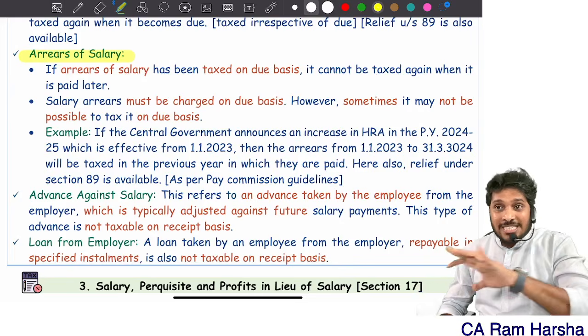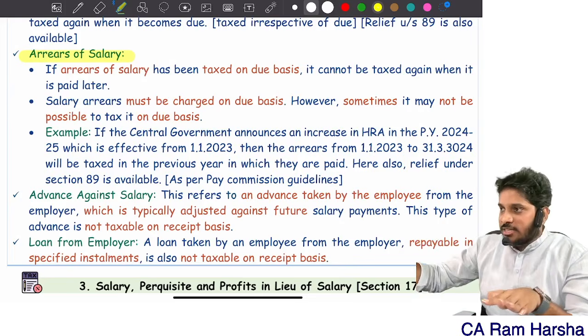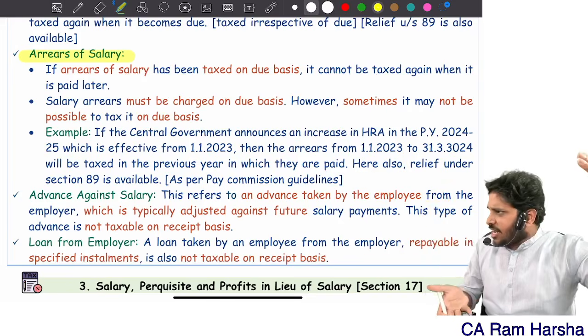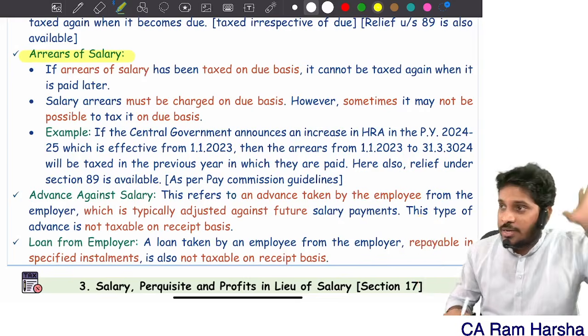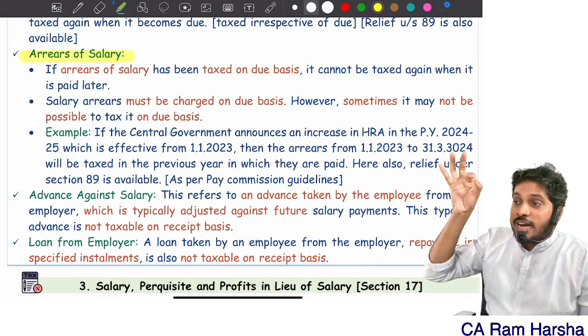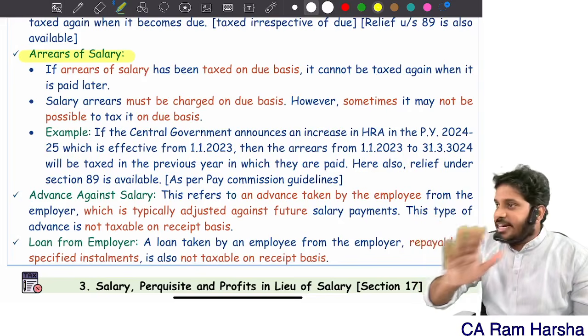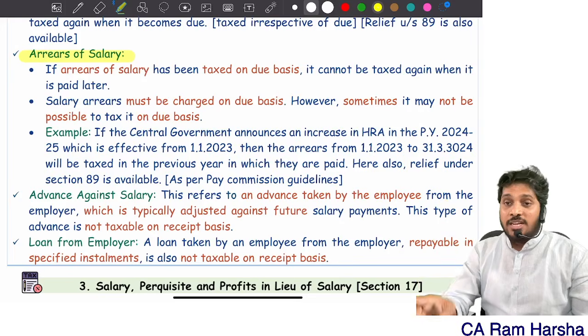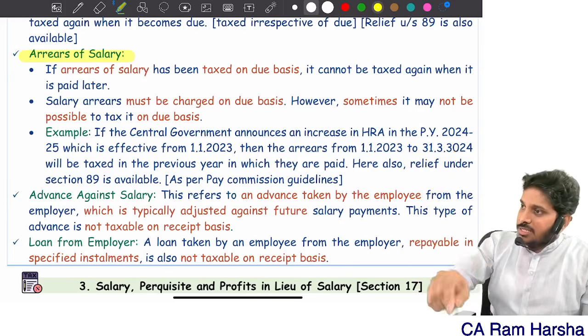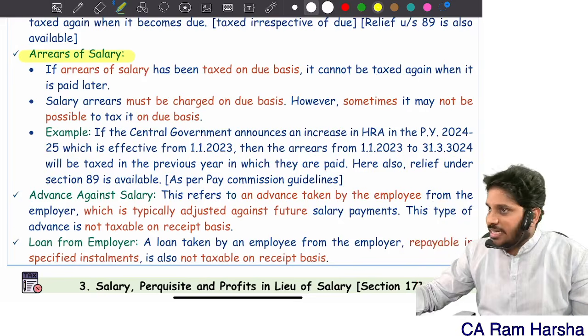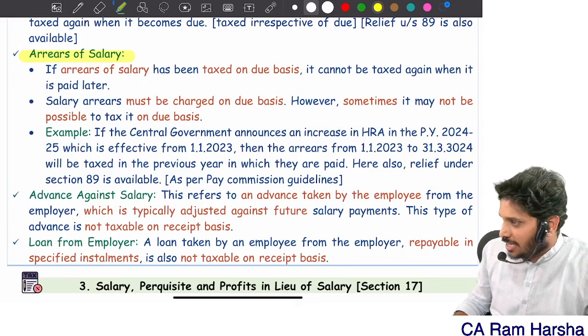Suppose the question is silent and no such point is mentioned, we assume that it is already taxed. Now, receiving it once again, it is not taxable. The point is very simple. If an income is already taxed on due basis, subsequently when you receive it, it is not taxable again. Or if salary is already taxed on receipt basis, subsequently when it becomes due, it is once again not taxable. Clear or not? Yes or no?